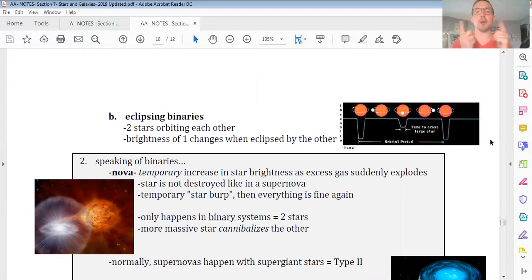And when one star passes in front of the other one, that light output that we see, because for most double stars, we're far enough away that to us, it just looks like a single point of light on the sky, that single point of light will get brighter and dimmer, brighter and dimmer. For example, you might remember the star Algol, the demon star from Perseus the hero. The ancients could actually see it changing brightness, which made them think it was evil. We know now, though, Algol isn't evil. It's simply an eclipsing binary star.